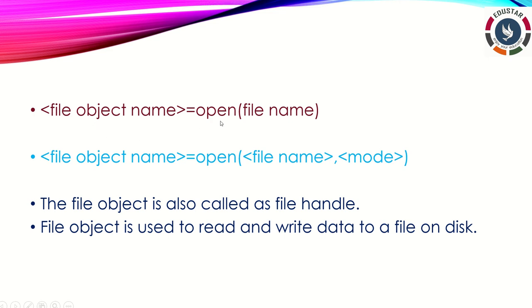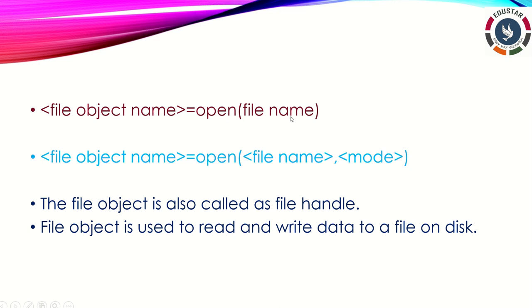Okay, so how are we going to open a file with the help of the open function? First we should give the file object name, or else file handle name. Another name for the file handle is the file object. So: file object name equal to open of, and then you should pass a parameter. The parameter name is file name.